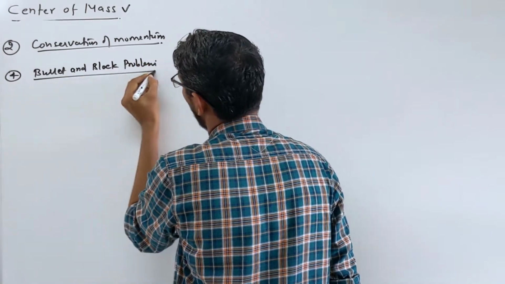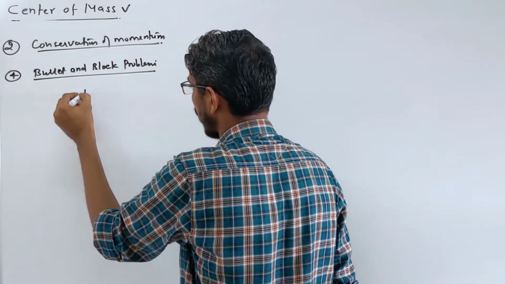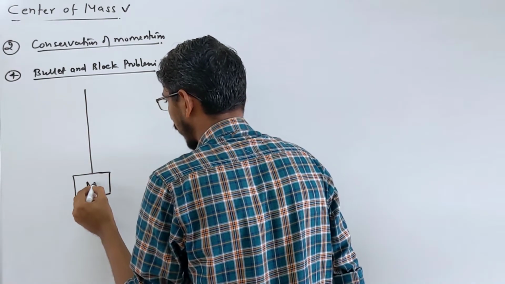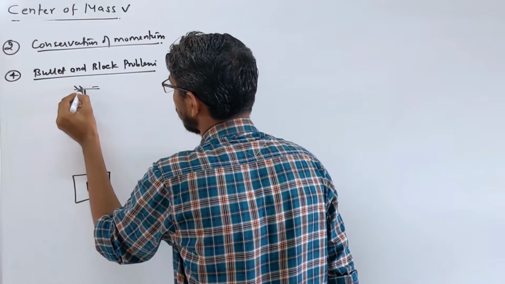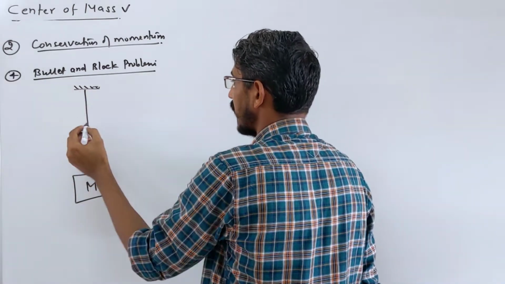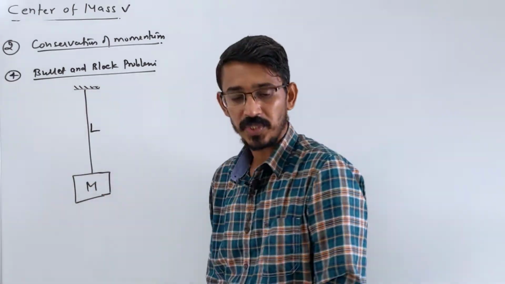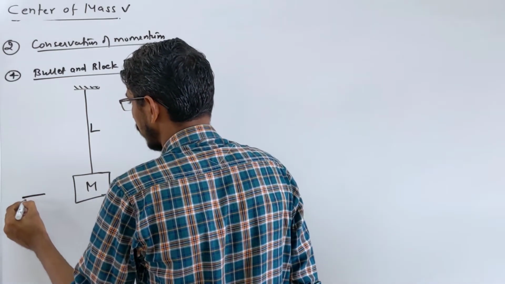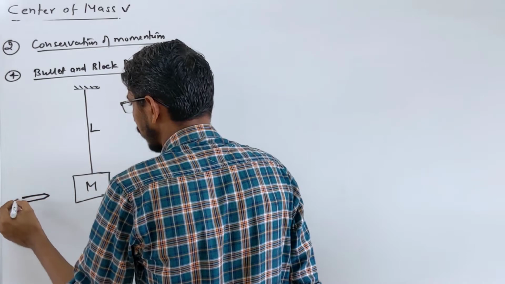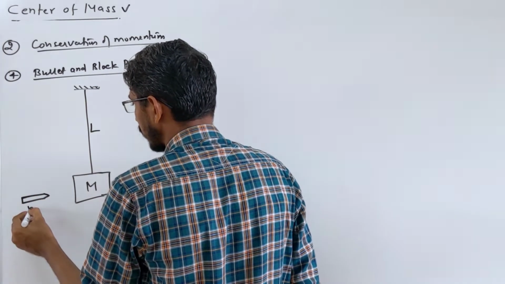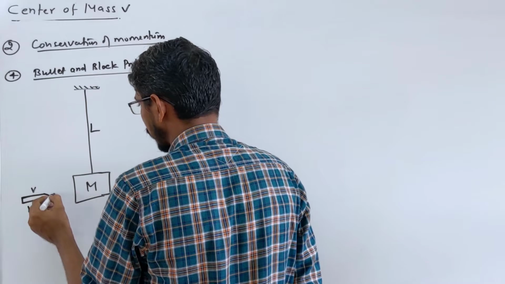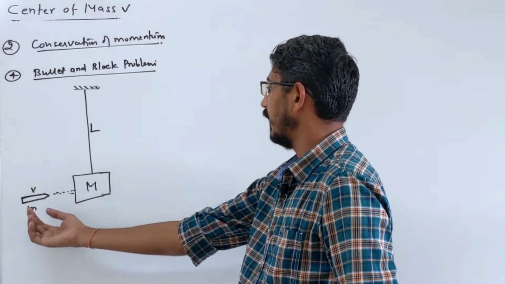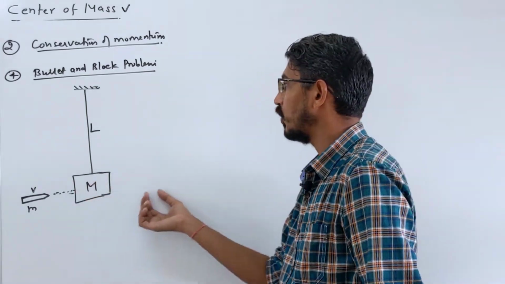So in this type of problem, what happens? Suppose there's a block of some mass, let's say capital M, hanging stationary like this by a string of length L. The mass of the string is negligible. Now a bullet comes here, this is your bullet, and this bullet has mass small m and velocity small v. This bullet will come and hit this block, and the block will move upward.